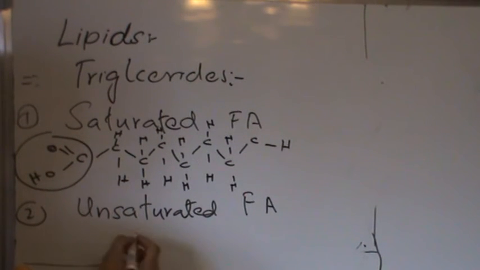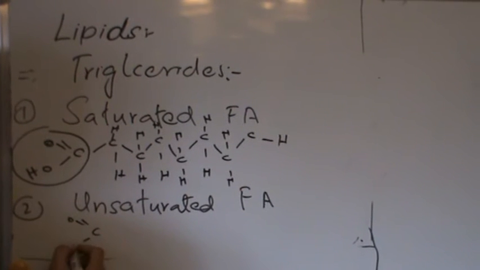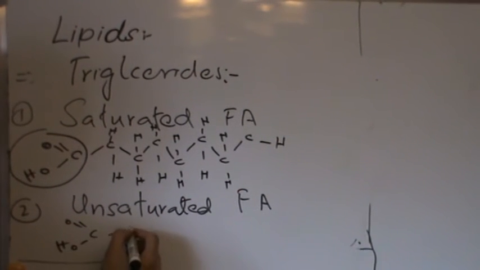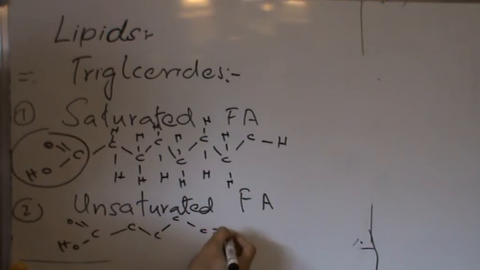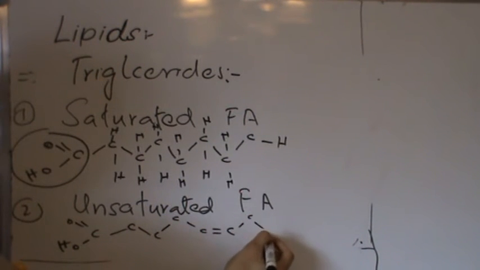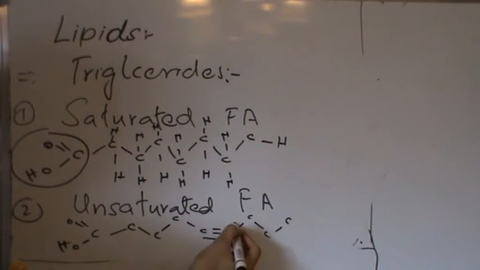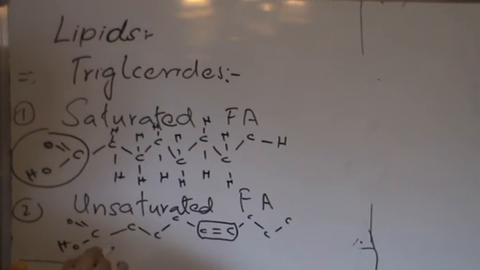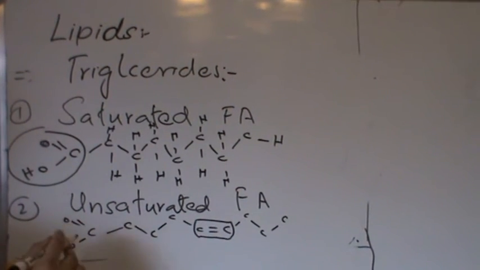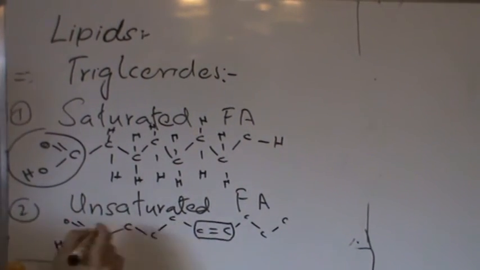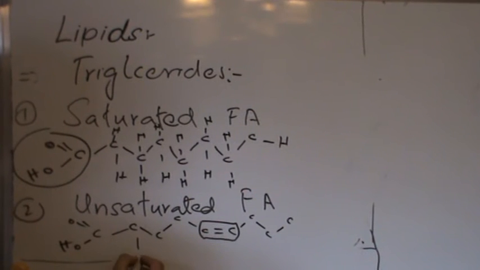On the other hand, unsaturated fatty acids have long hydrocarbon tails that have at least one double bond, a minimum of one double bond. That's why we call it unsaturated. It's not fully saturated with hydrogen.